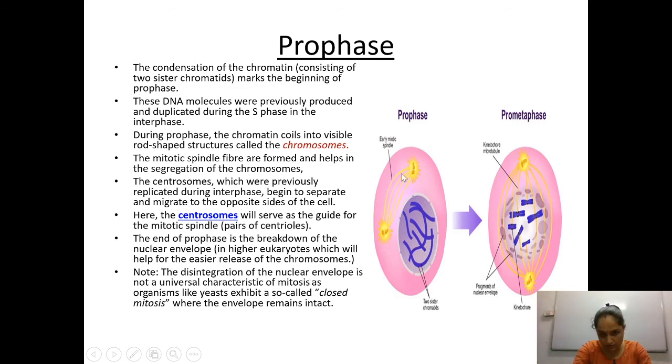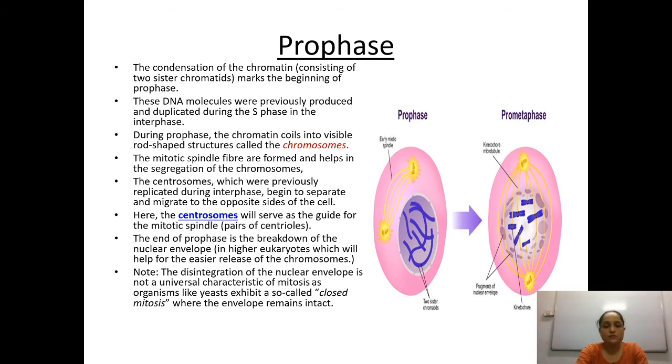Then you are able to see these thread-like structures which are tied on both sides. These basically contain centrioles, and the centrioles contain microtubules. In between, they have the spindle fibers, which are proteinaceous in nature. The centrosomes, which were previously replicated during interphase, begin to separate and migrate to the opposite poles, so that the spindle formation can be there and the chromosomes can be tied to those spindle fibers.